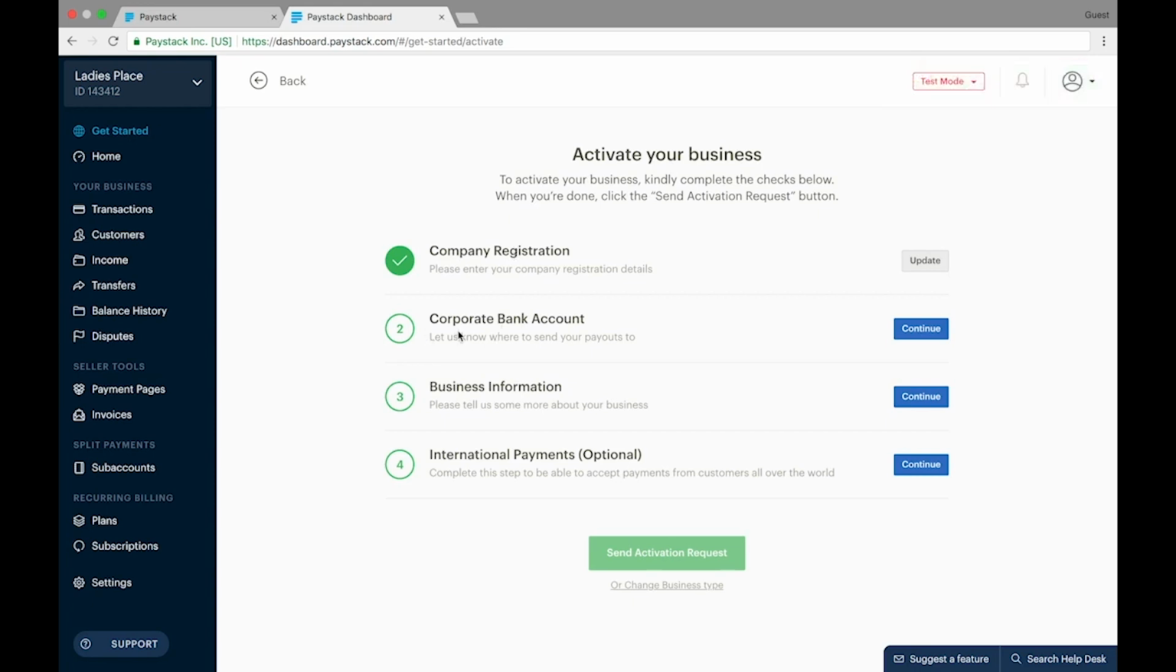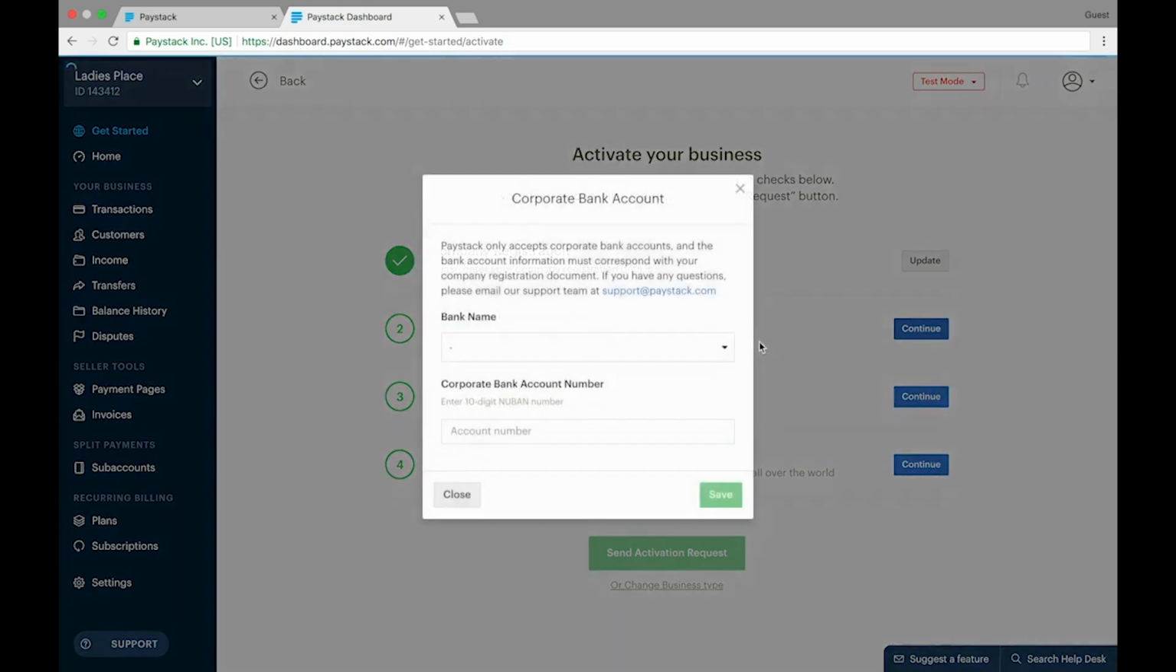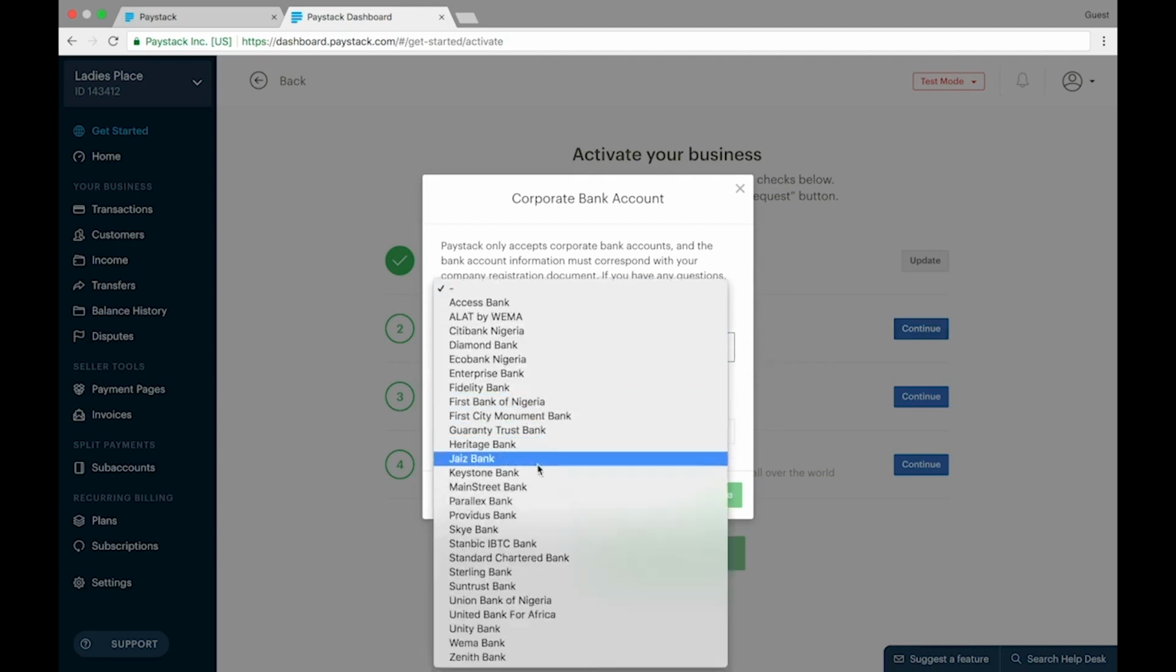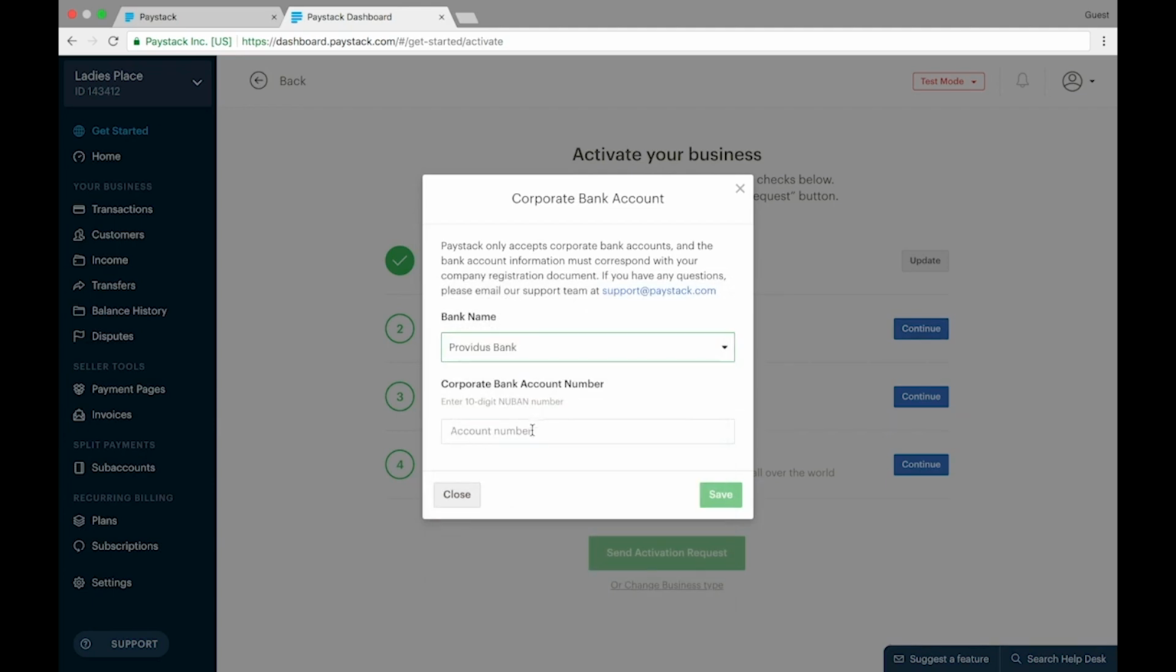We move to providing the corporate bank account information. So continue. Here you provide your bank name and your corporate bank account number. It is important to note that the name on the corporate bank account that you provide has to match the name on the CAC document we uploaded for section 1. So we're just going to select a random bank name here, enter a bank account number.